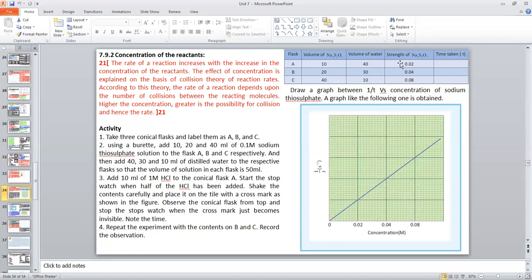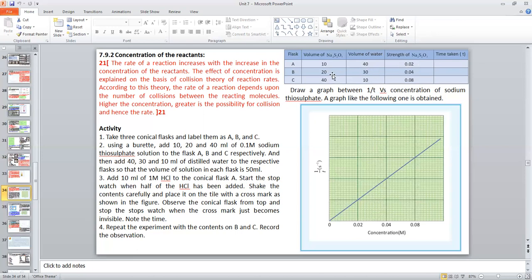Then strength of sodium thiosulfate solution: initial volume 10 ml and its concentration is 0.1 M. The product becomes 10 into 0.1, that is 1, divided by final volume. Final volume is 10 plus 40, 50. So 1 by 50 we will get. 1 by 50 is 0.02.